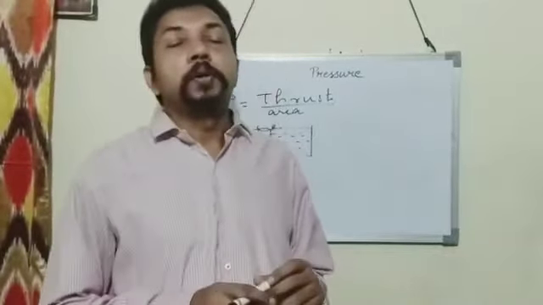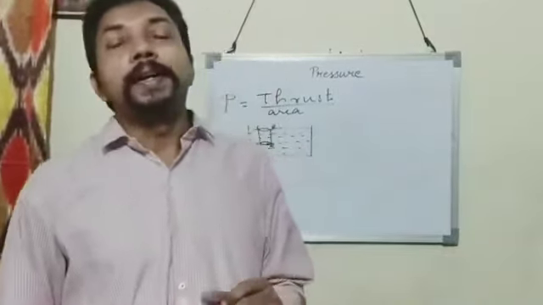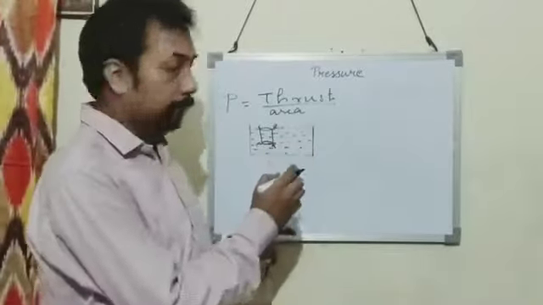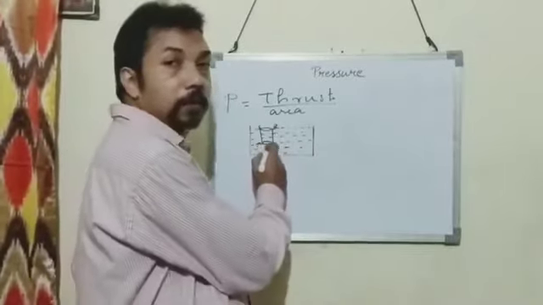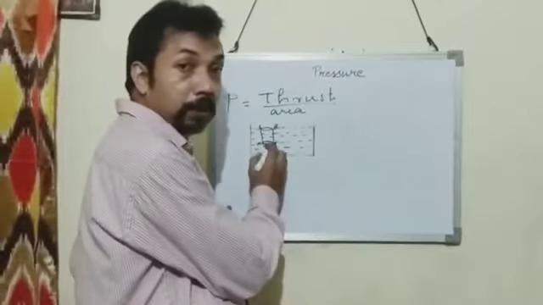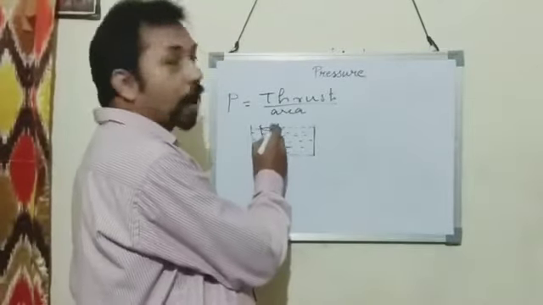Now we are going to derive a mathematical expression to find the liquid pressure acting at the base. Here you can see a container, and in this a cylindrical vessel with a uniform area of cross section is taken, named PQRS.